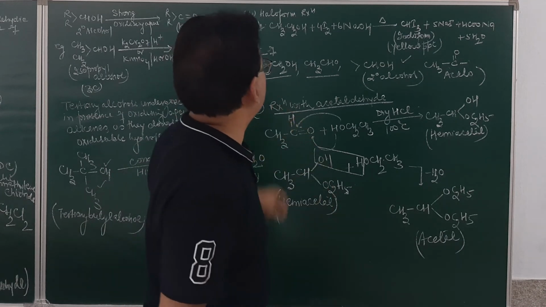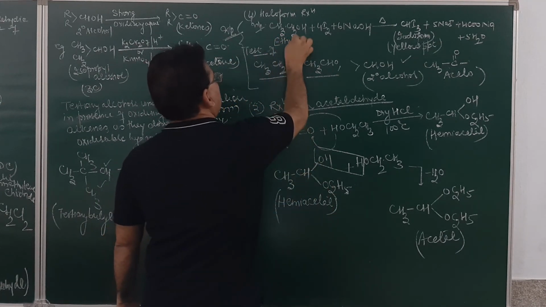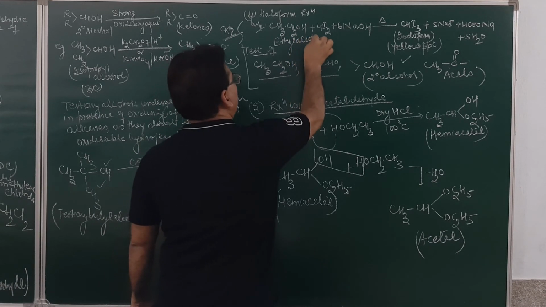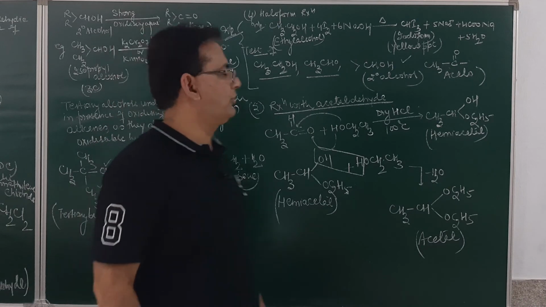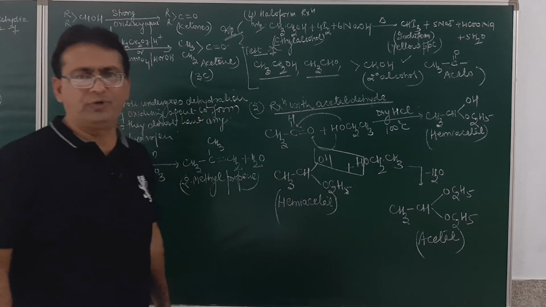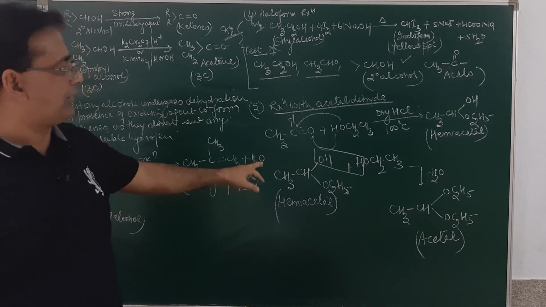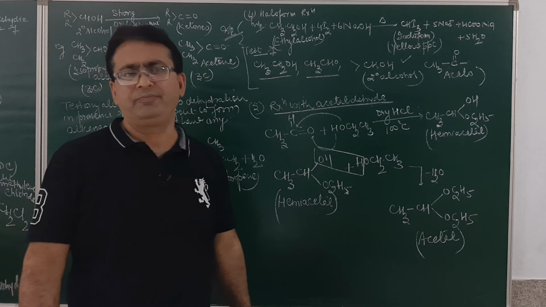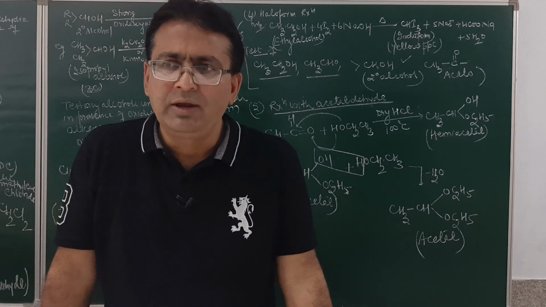This was a test of alcohol. This is ethyl alcohol. Ethyl alcohol, when it reacts with iodine in presence of sodium hydroxide, will result in the formation of iodoform. And the reaction with acetaldehyde we have done, in which we get the formation of hemiacetal and acetal. These two are the major reactions which are generally asked in the board examination. I hope, student, it must be very, very clear to you.